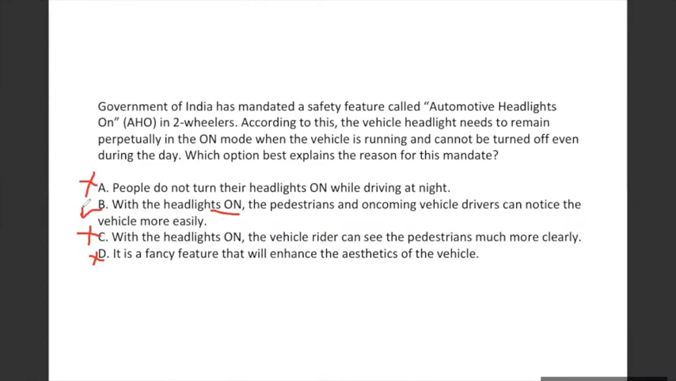Ma'am, in UCIT there are two types of questions, MCQ and MSQ. So in multiple select questions, the answer can be 2, 3, or 4 options. Then can there be 0 options correct? Or is it compulsory to have at least one answer correct? No, one answer will be correct in MSQ. One answer will be correct.